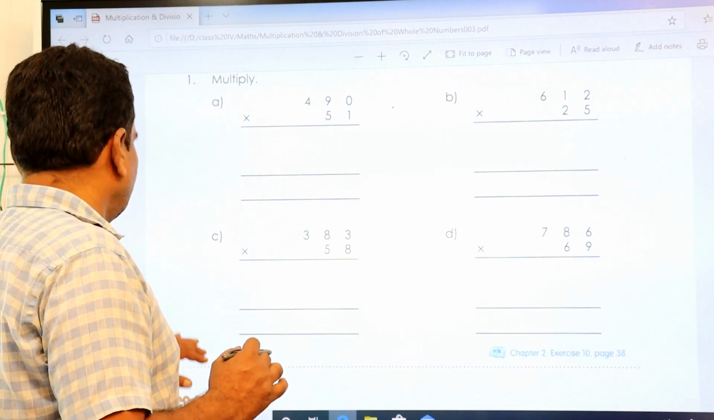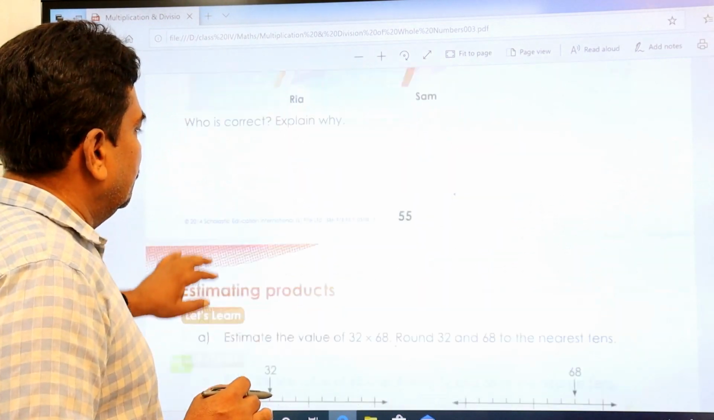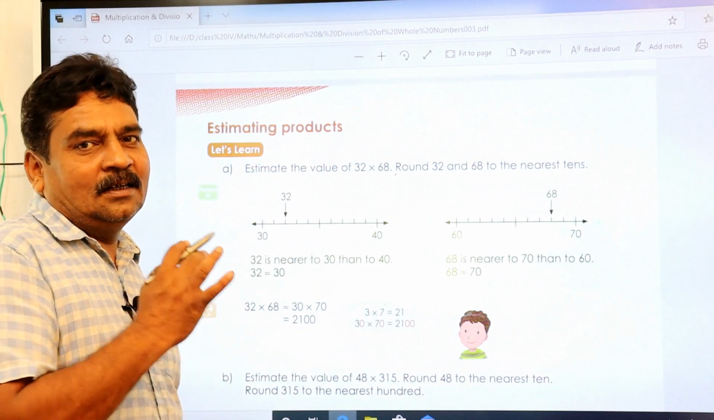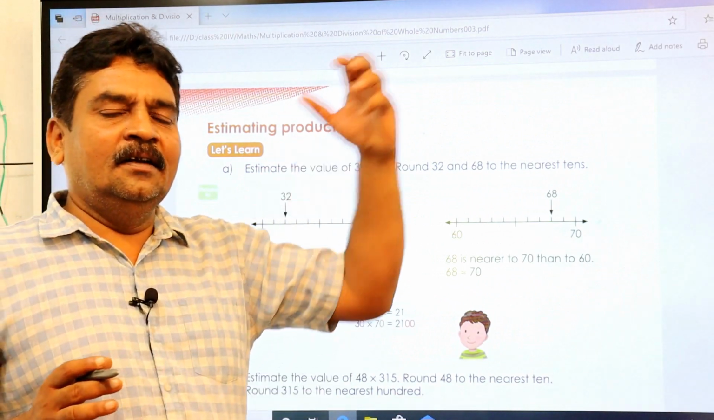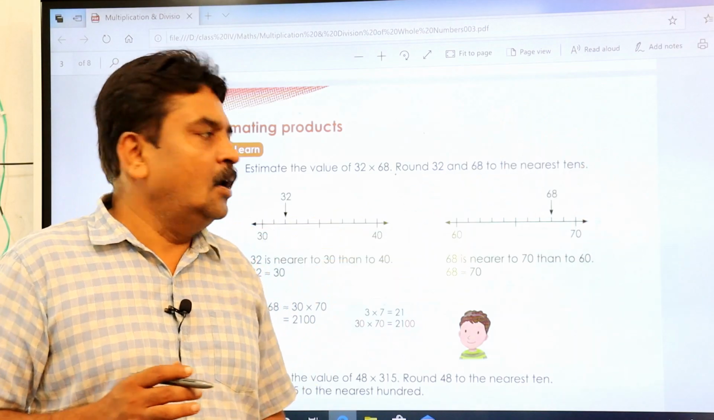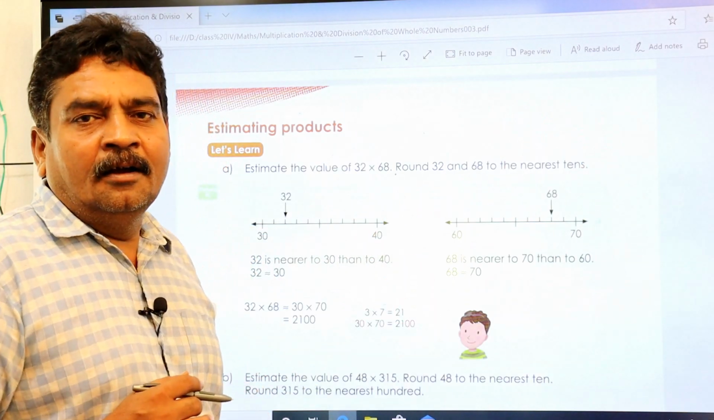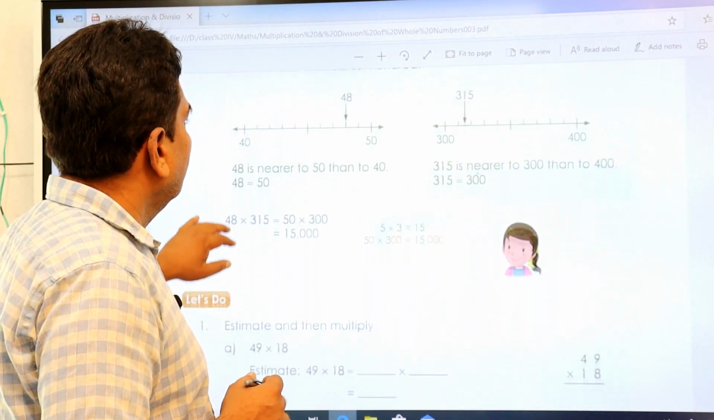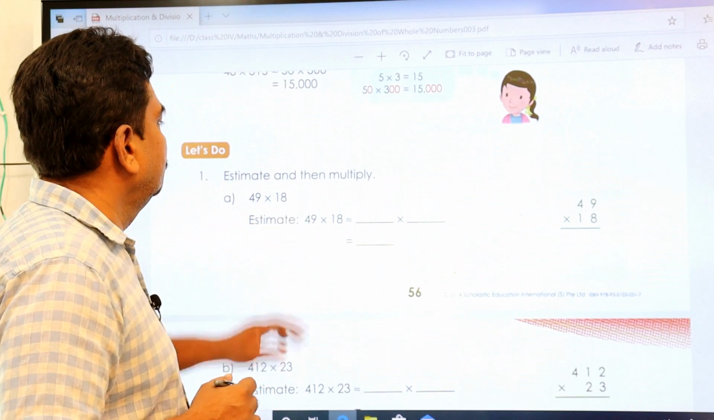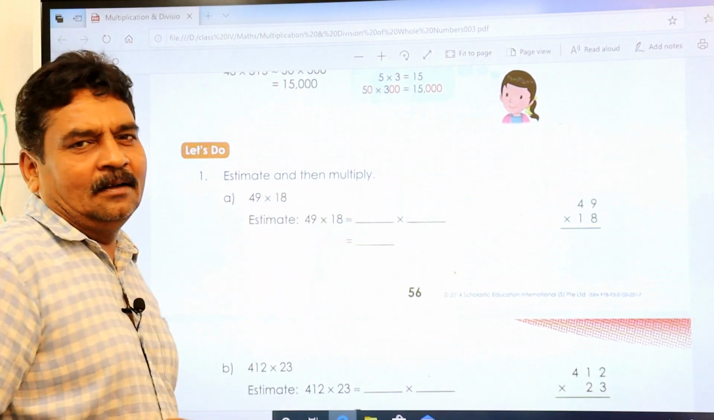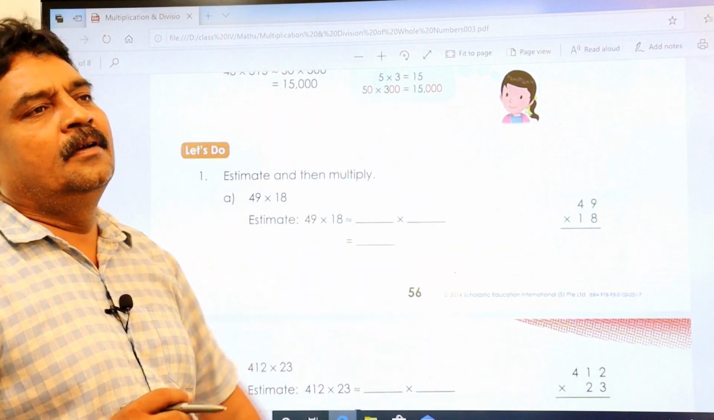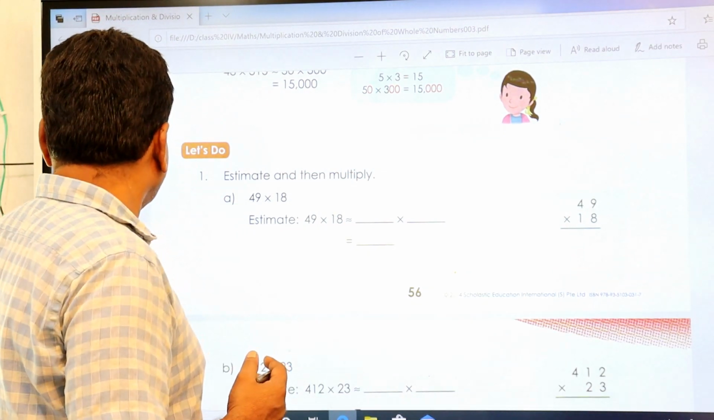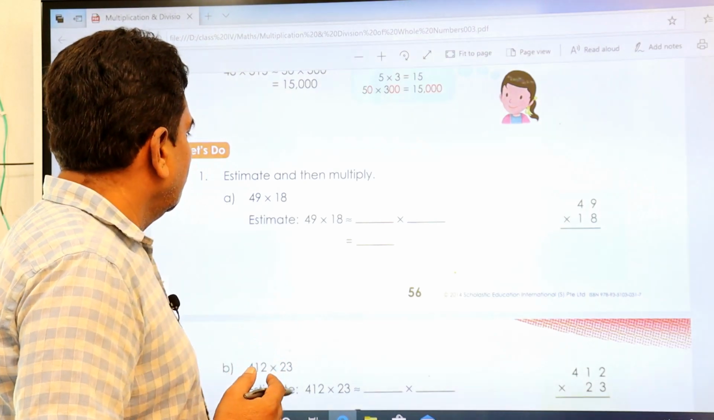Okay, so do these kind of problems, and then estimating products. This has come now. We have estimated in divisions. Now we'll estimate in multiplications. Let's see here. Estimate and multiply. It's very simple because already we have estimated.